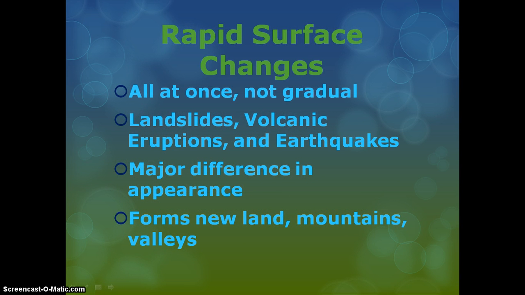Rapid surface changes happen with a big bang or all at once. Some of these processes are landslides, volcanic eruptions, and earthquakes. Because these are rapid changes, there is a major difference in appearance and results in new landforms.